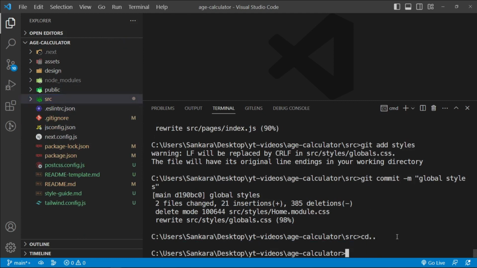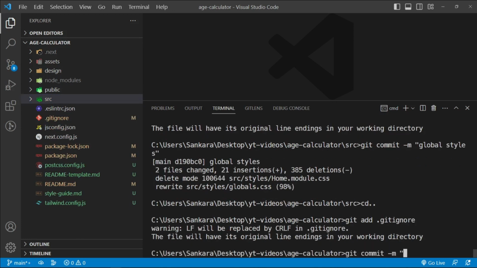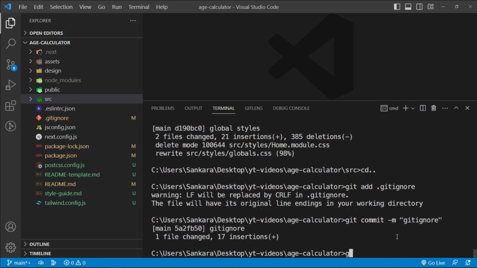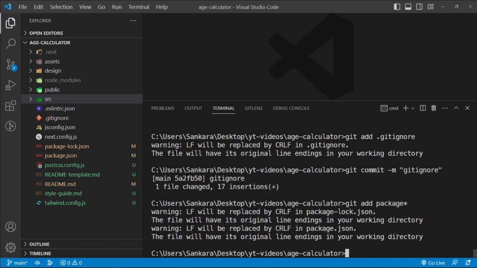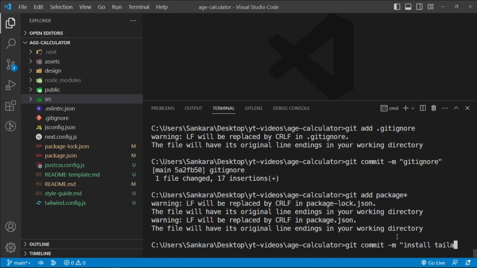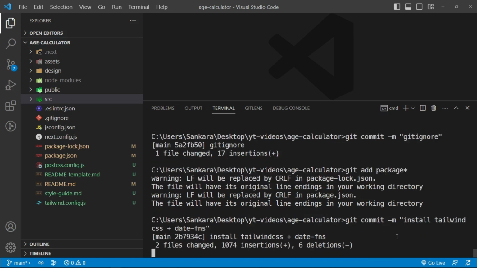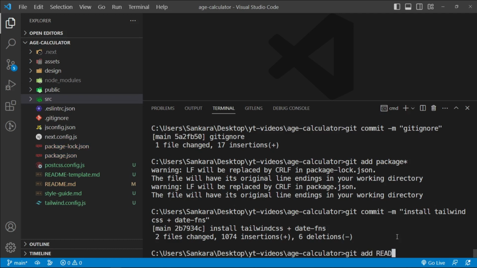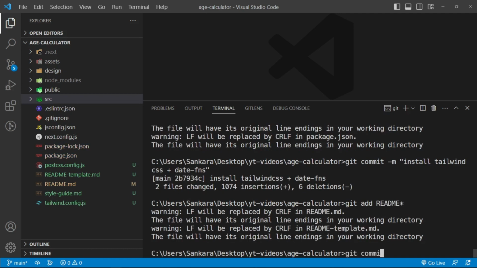So cd out of this, let's say git add .gitignore, git commit -m, we're going to say gitignore, and then git add package*, meaning both package.json files. I'm going to say git commit, and I'm going to say install tailwind css plus date-fns, and then git add readme, so both readmes, and git commit, we're going to say readmes.